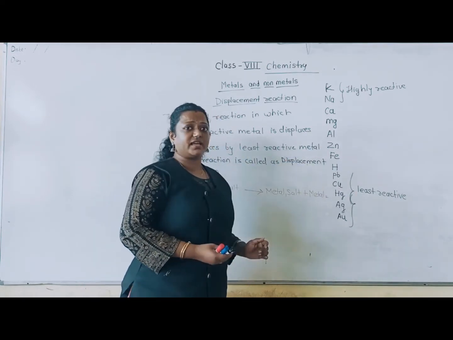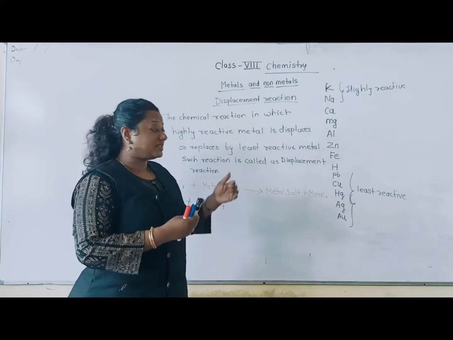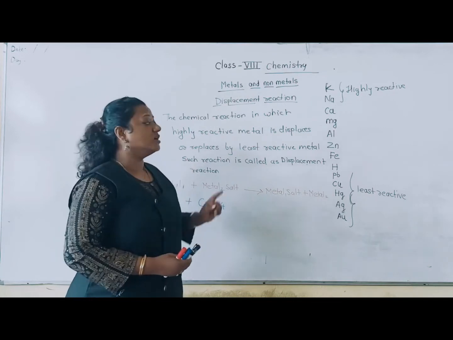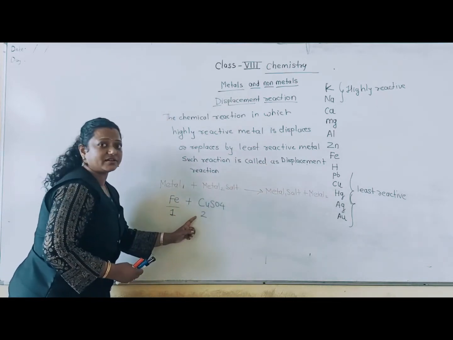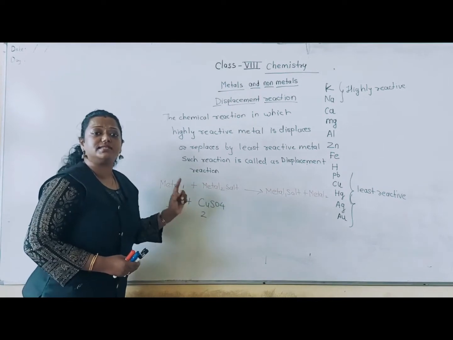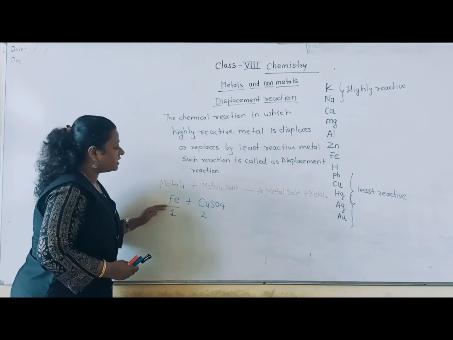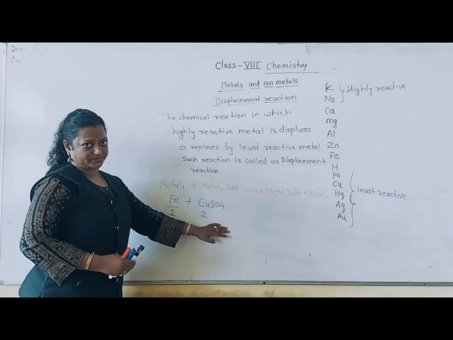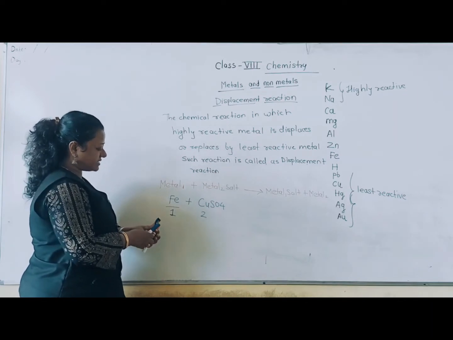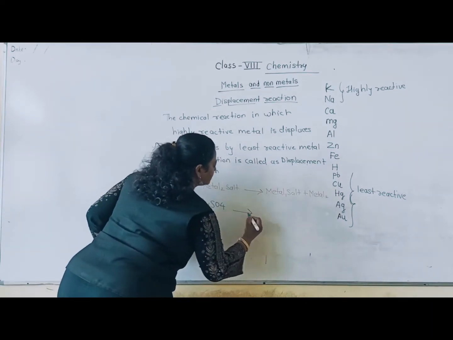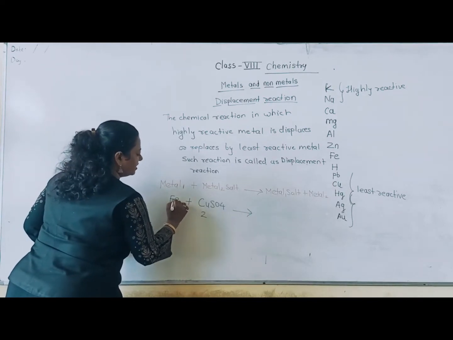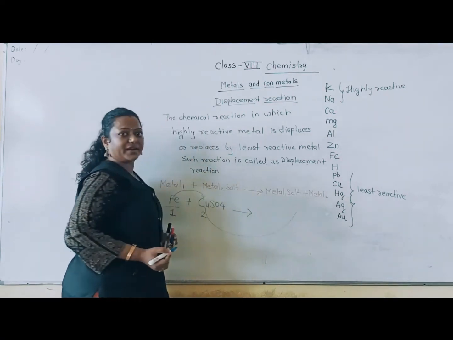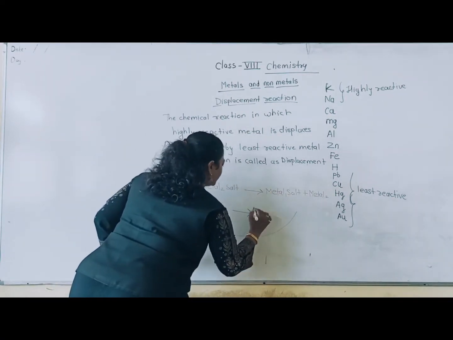So what would Fe say? How can you take my place? This is my place. You are least reactive. I have to replace you, I have to displace you. So for Fe, it is very easy to displace copper from its salt. Whenever this reaction takes place, Fe will take the place of copper and Cu will be separated. So how would the reaction be?